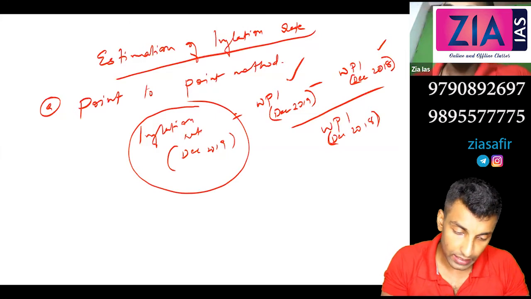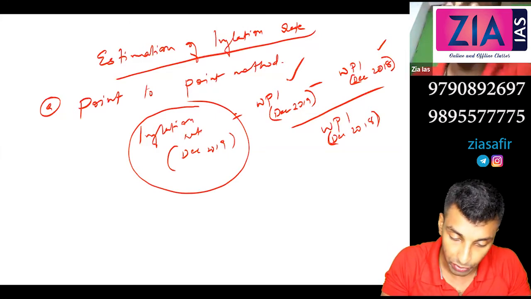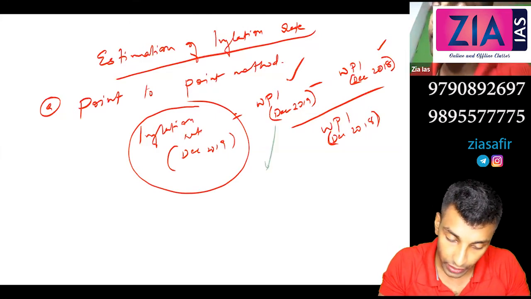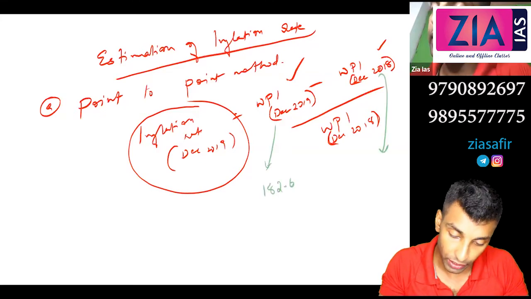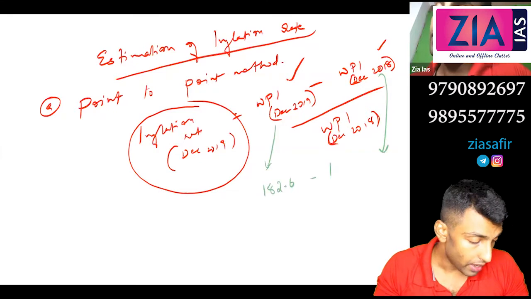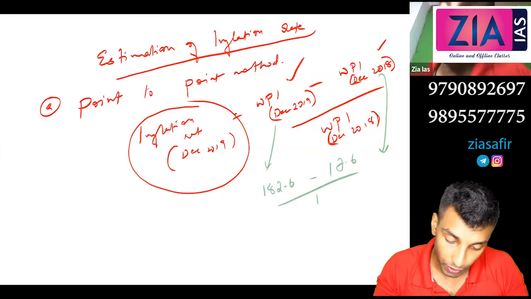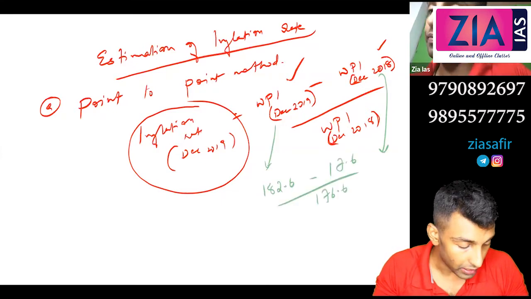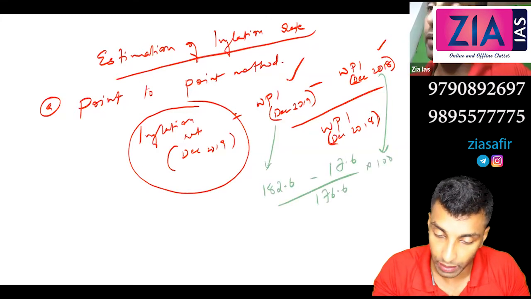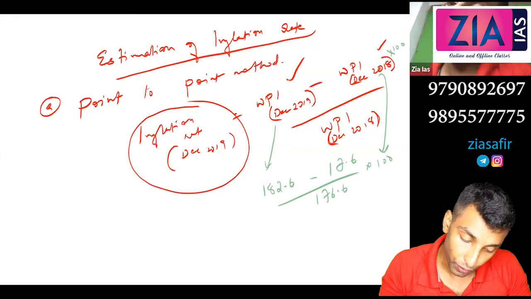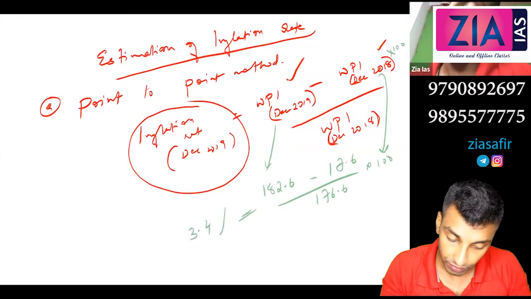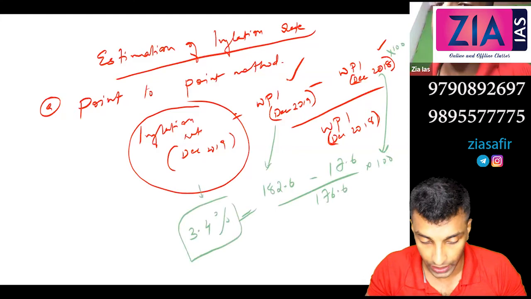So for example, let's say this value is 182.6 and this value, let's say 176.6, and divided by 176.6, multiplied by 100. If you need to get it in percentage, multiply by 100, what do you get? 3.4. So this is actually the inflation in December 2019.